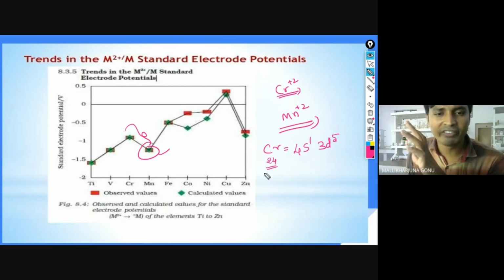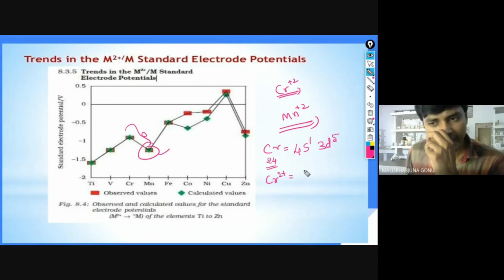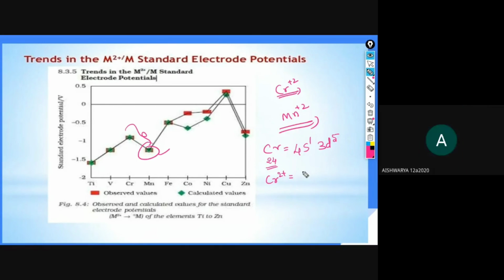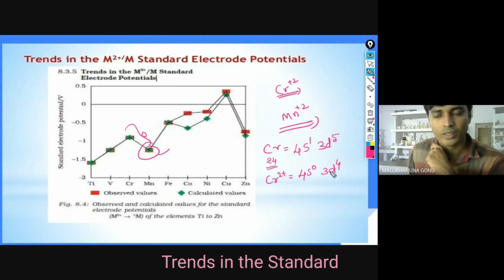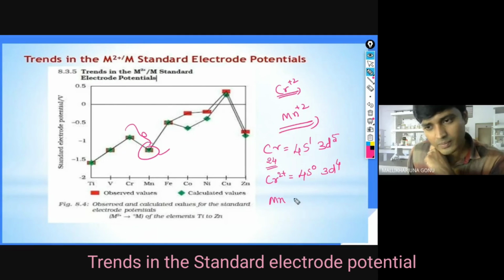You came up with 4s1 3d5. Now you tell me, Cr2+ means what? Nikhil, tell me the electronic configuration for Cr2+, how it will be. Pooja, tell me. 3d4, sir. 4s0 3d4. Okay. Now we will see for manganese. What is the electronic configuration for manganese, Rohini?